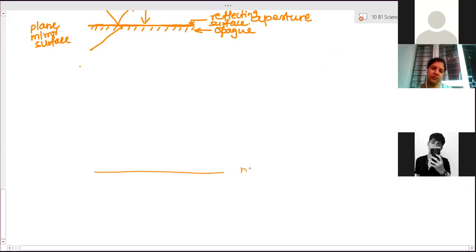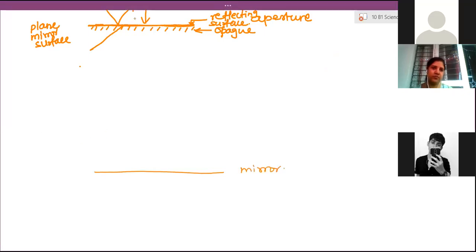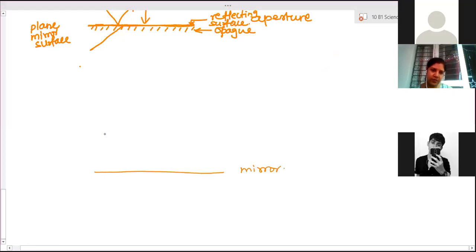This is a mirror. This is an object. If I consider this as an object, this is point-size object A. From this object, two rays fall on the mirror. We need two incident rays minimum.